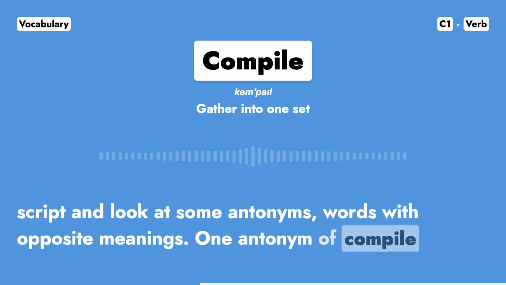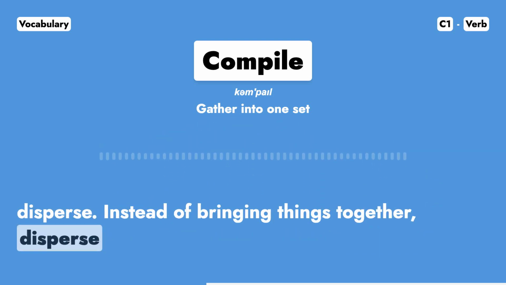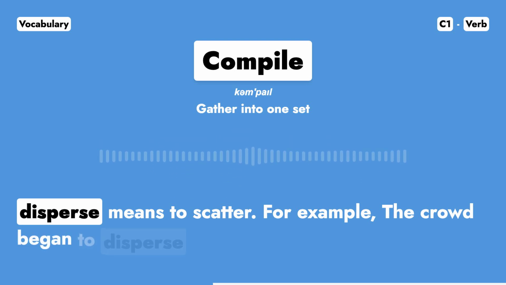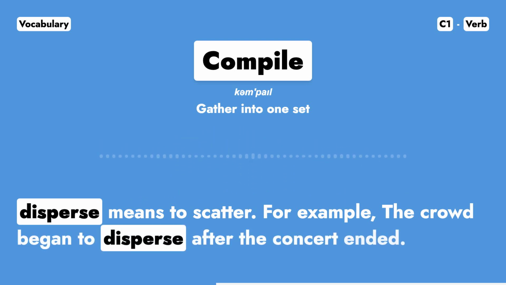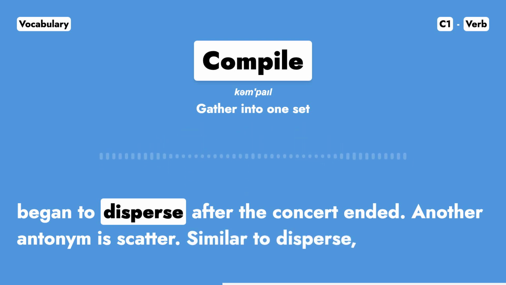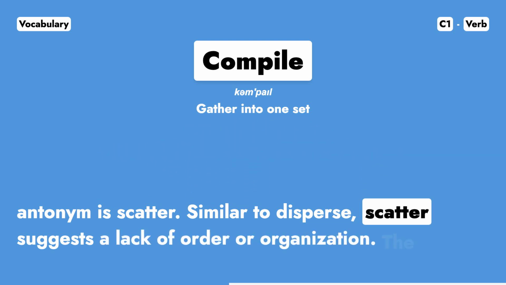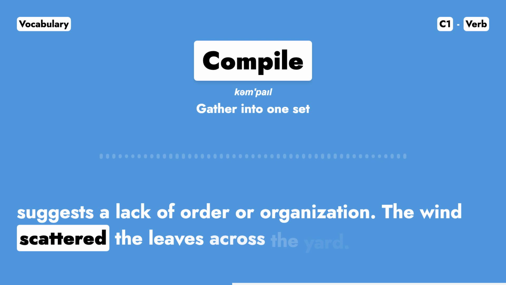One antonym of compile is disperse. Instead of bringing things together, disperse means to scatter. For example, the crowd began to disperse after the concert ended. Another antonym is scatter. Similar to disperse, scatter suggests a lack of order or organization. The wind scattered the leaves across the yard.